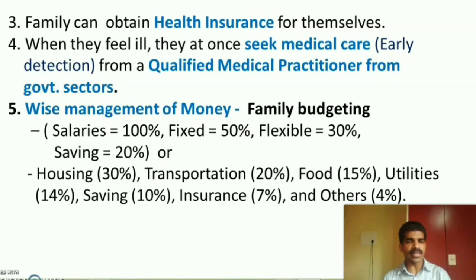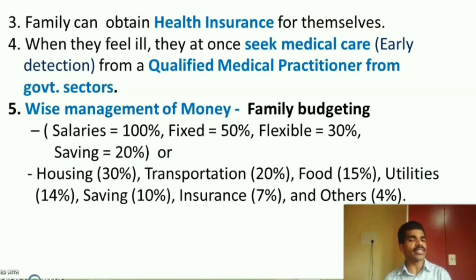That is, salary can be considered as 100%. In that, the family can spend nearly 50% for the fixed expenditures, 30% for the flexible expenditure, and 20% they can save for their saving and prosperity of the family.